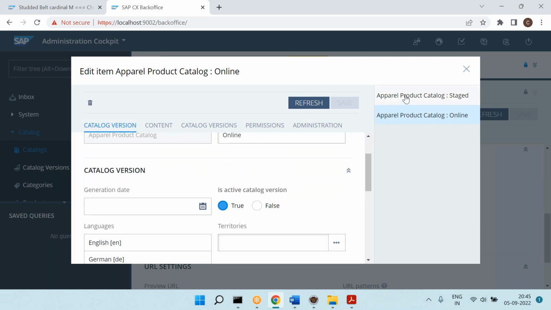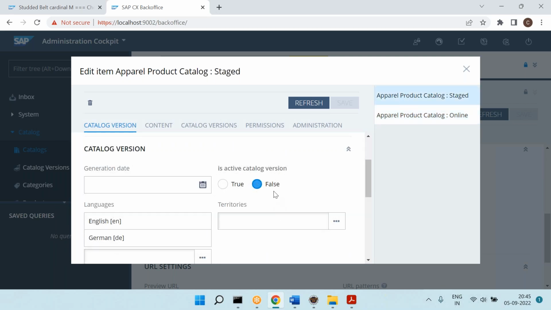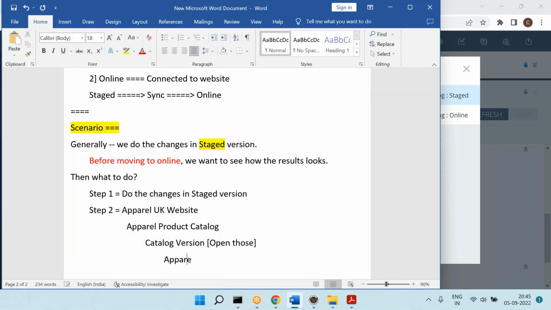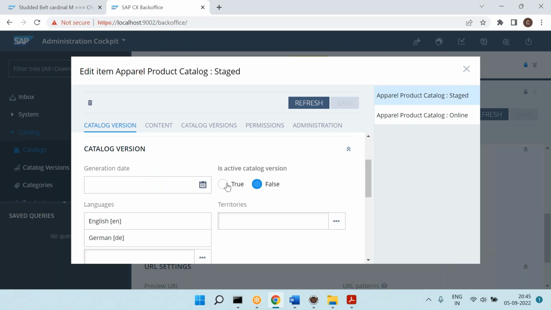So then what I will do is that staged I will make it as active equal to true. Apparel product catalog staged, active catalog version true.